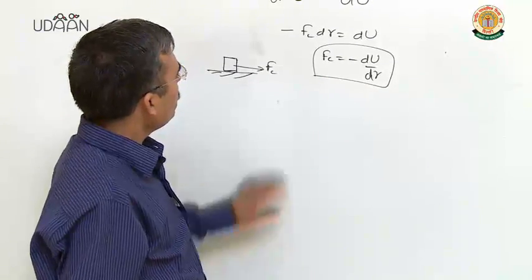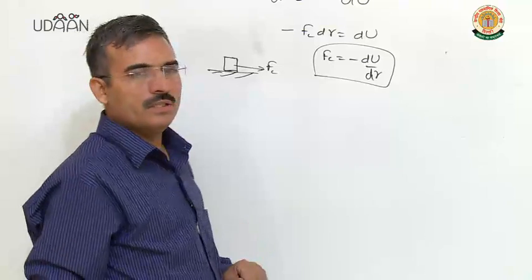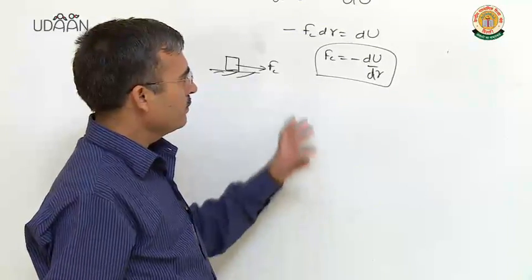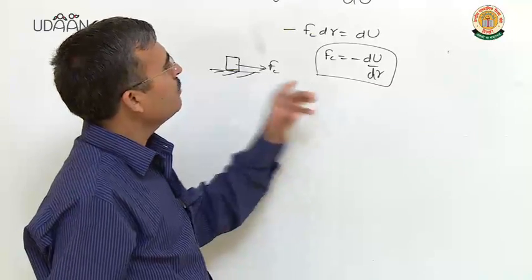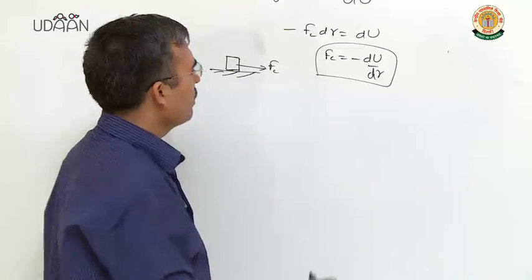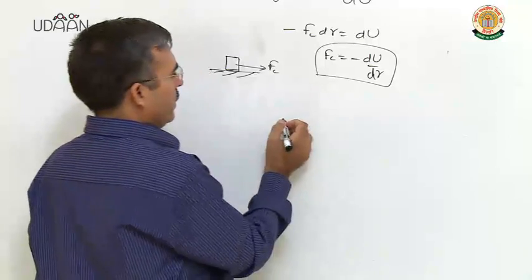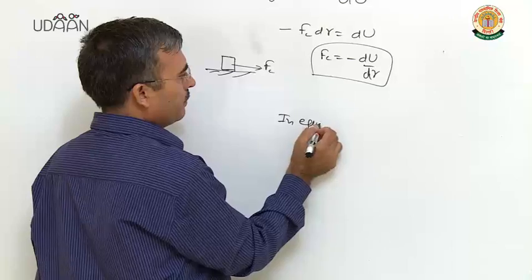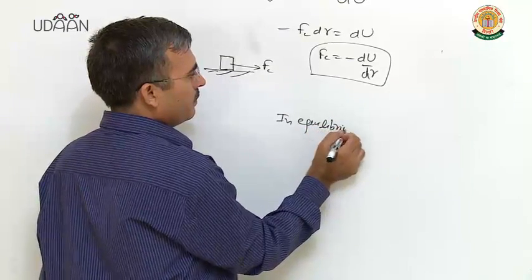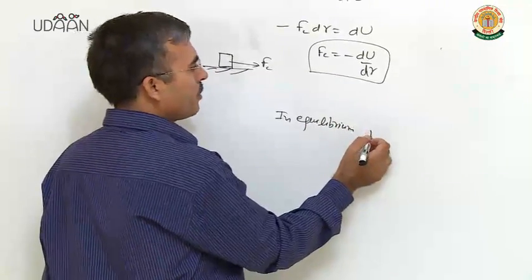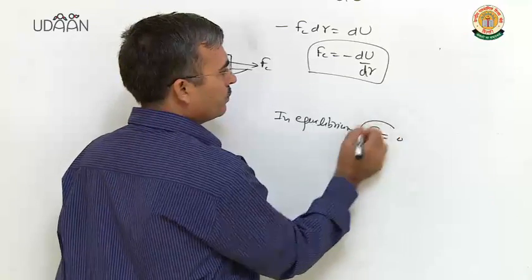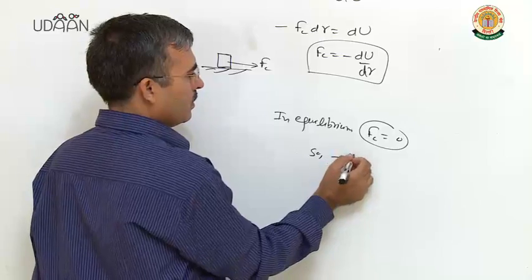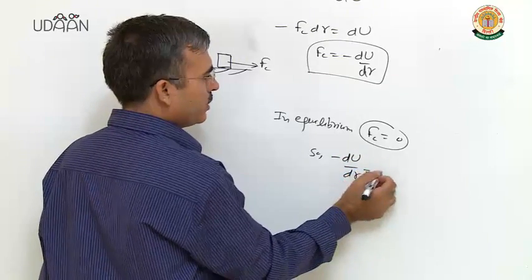Clear? I want to discuss the condition for the equilibrium with the help of conservative force and potential energy. In equilibrium, force is 0. So minus du over dr is 0.